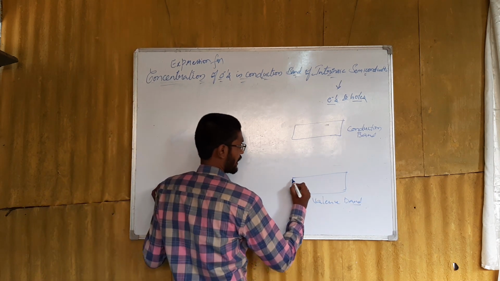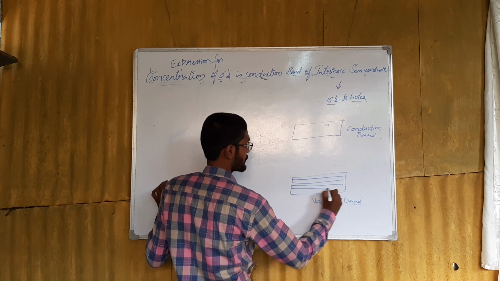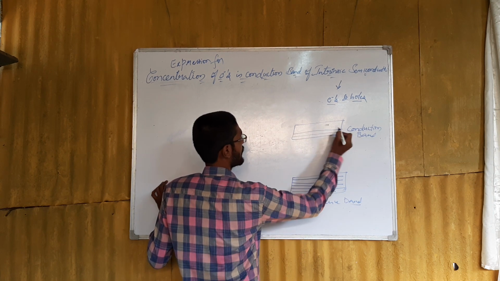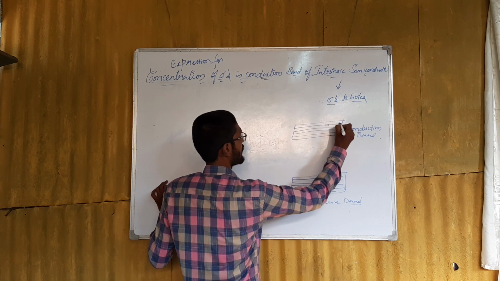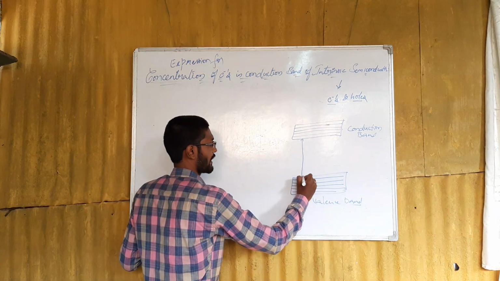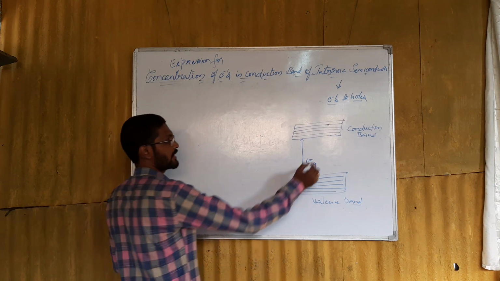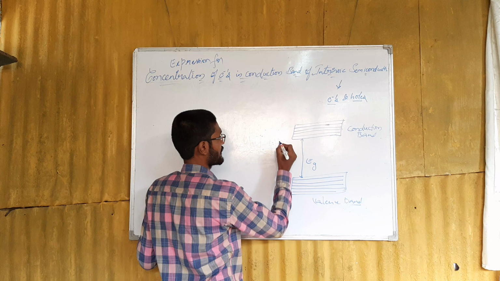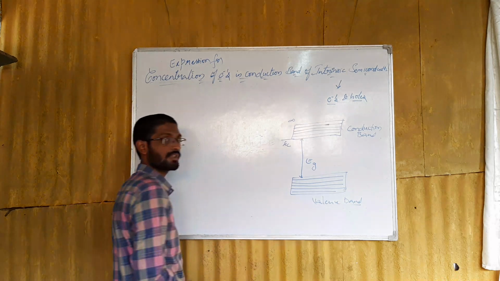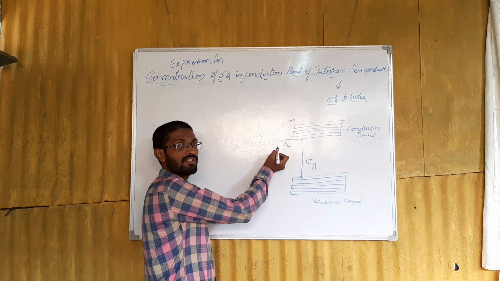If you see the valence band, it contains a number of energy levels which are very closely spaced. Similarly the conduction band also contains a set of discrete energy levels very close to each other. The gap between the conduction band and the valence band is called the energy band gap, represented by Eg. The lowest energy level in the conduction band we represent with Ec, and the highest with infinity. So the conduction band has energy levels from Ec to infinity.